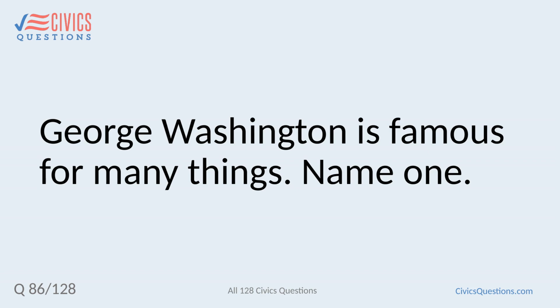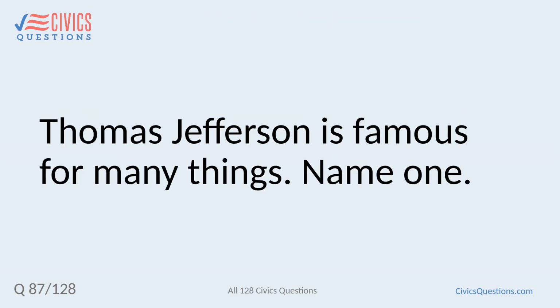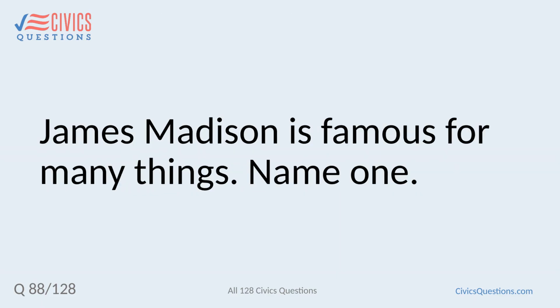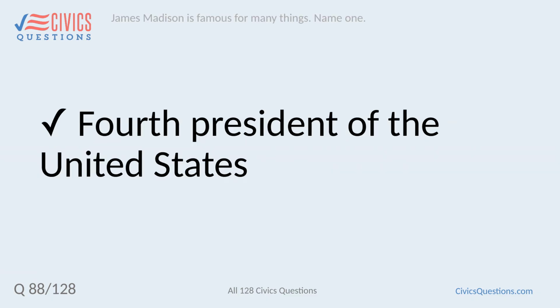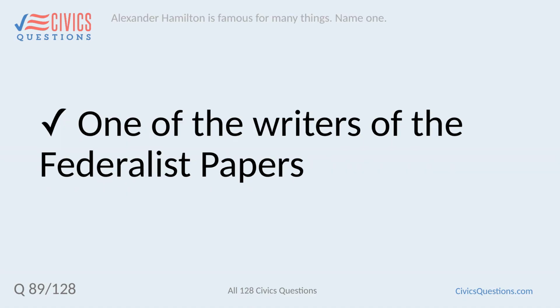George Washington is famous for many things. Name one. First President of the United States. Thomas Jefferson is famous for many things. Name one. Third President of the United States. James Madison is famous for many things. Name one. Fourth President of the United States. Alexander Hamilton is famous for many things. Name one. One of the writers of the Federalist Papers.